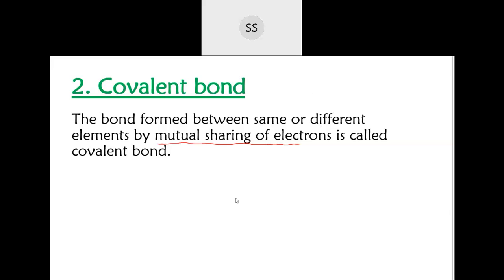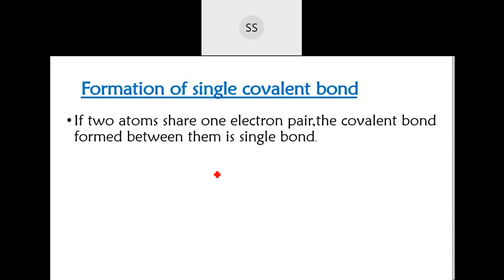The next topic we have is the types of covalent bond. A single covalent bond will form if two atoms share one electron pair. This means one electron is given by one atom and the other electron is given by the other atom. Then the bond formed between them is called a single covalent bond.